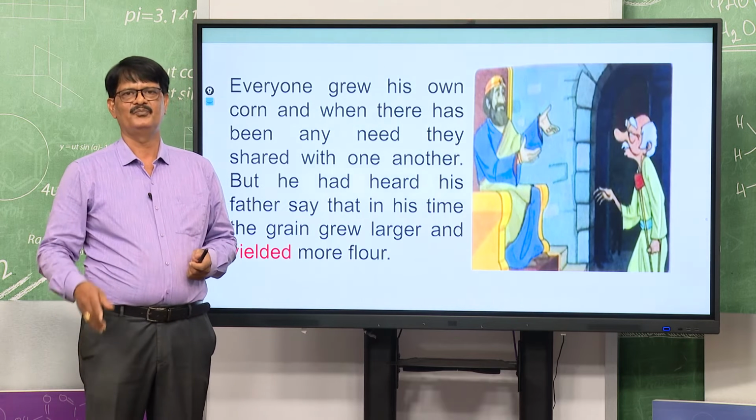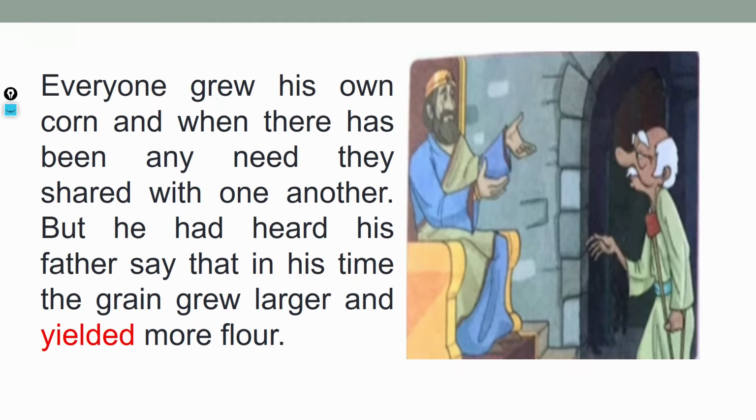You see the next. Everyone grew their own corn, and when there was any need, they shared with one another. But he had heard his father say that in his time the grain grew larger and yielded more flour.